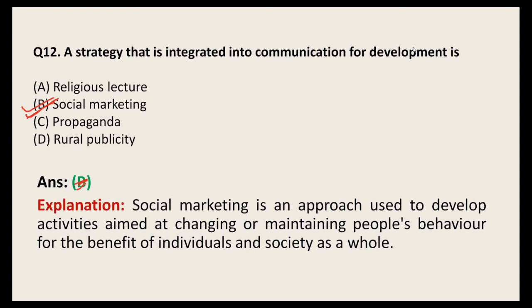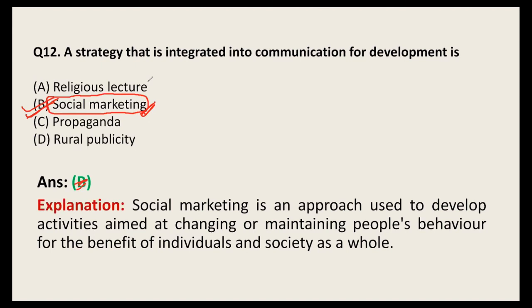So to develop the society as a whole and the individuals, you have to apply this approach. Social marketing is a very important term for us to know, where we apply this particular approach. As we read in the previous question, the epistemological approach is also very important in development communication, so both the approach and the strategy are important here. You have to remember what social marketing says.